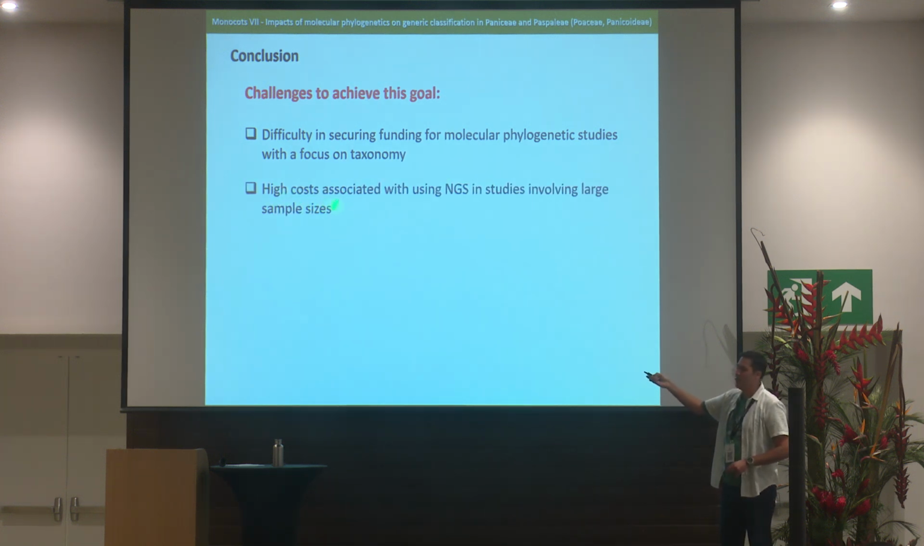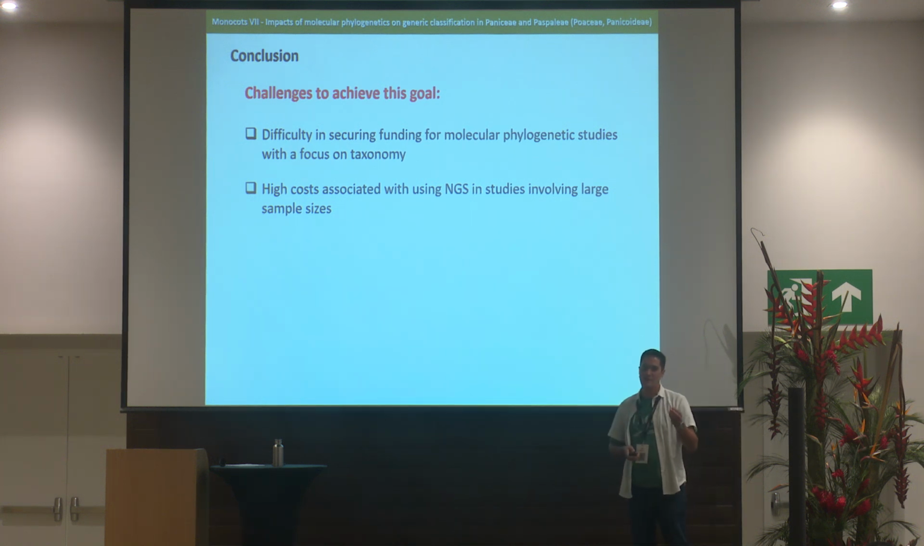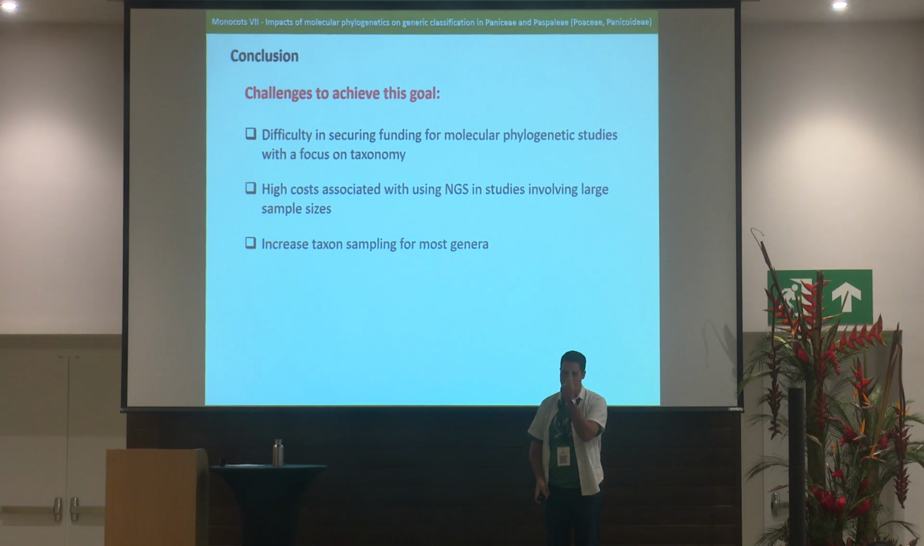We also still have high costs associated with generating genomic data. Some people say, oh no, it's very cheap now, but it's not that cheap. And we also think about NGS in studies involving higher taxa when you sample only one species or another species. If you look at the generic level and sample several species, you need to include several species, so it would become even more expensive. And we also need to increase taxon sampling for most genera. Some of them were only tested with a single species. So we need to increase taxon sampling.